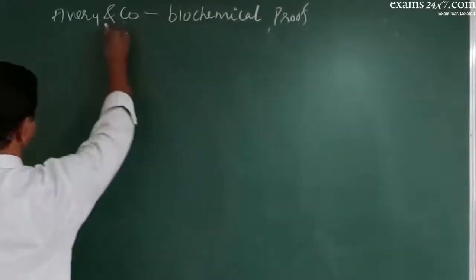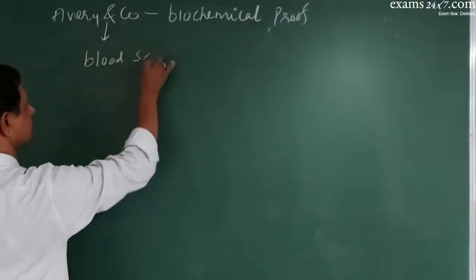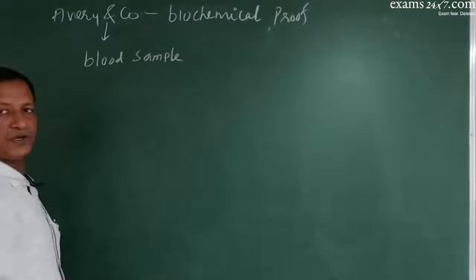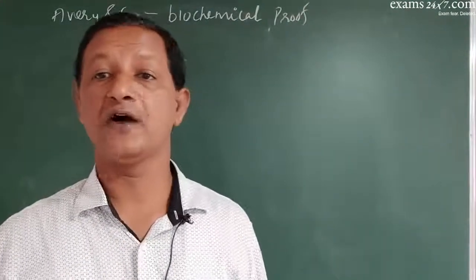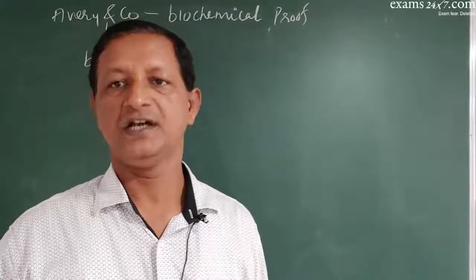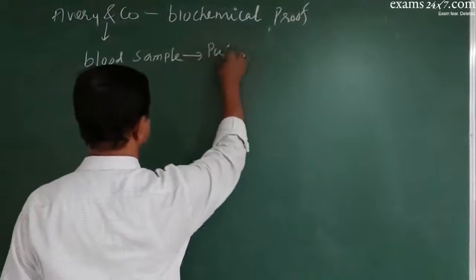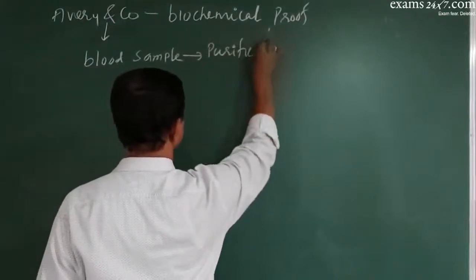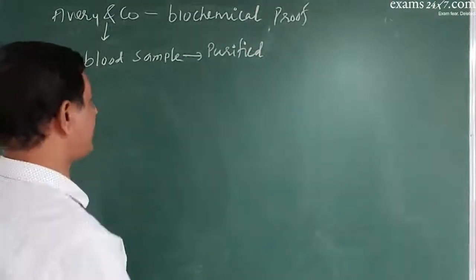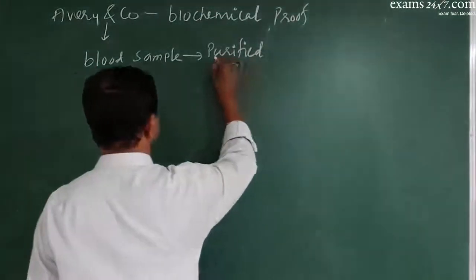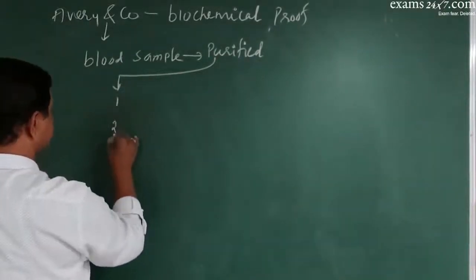So what they did was, they extracted the blood sample from the dead mice in the 4th trial of Griffith's experiment, and that blood sample was purified. So that purified sample was divided into 3 subsamples.